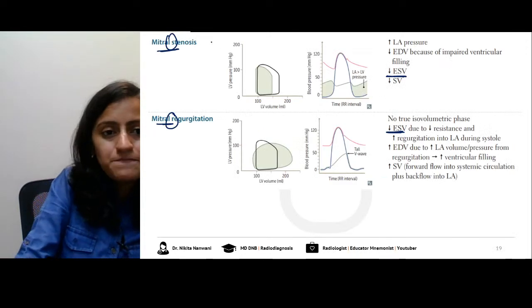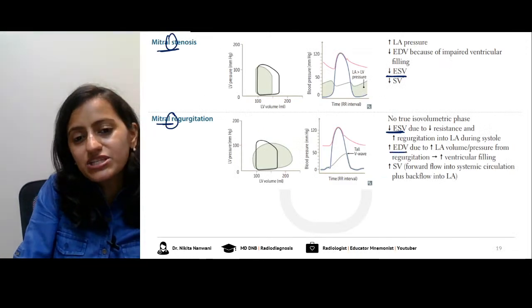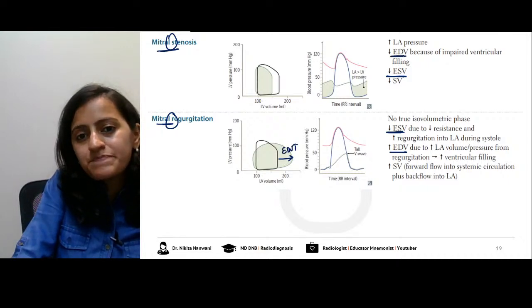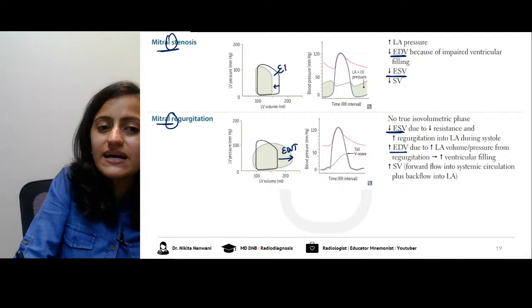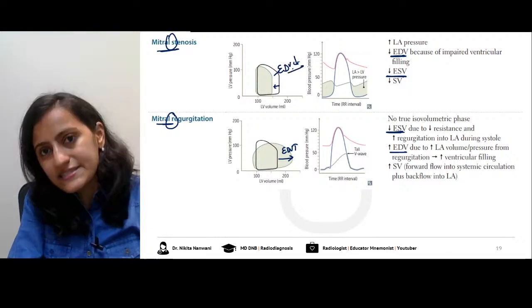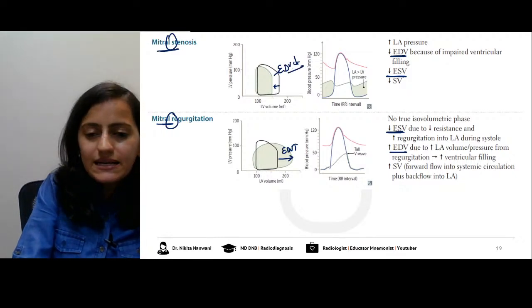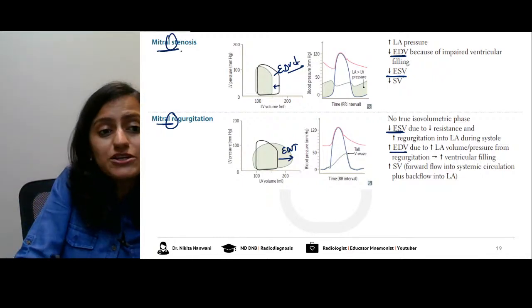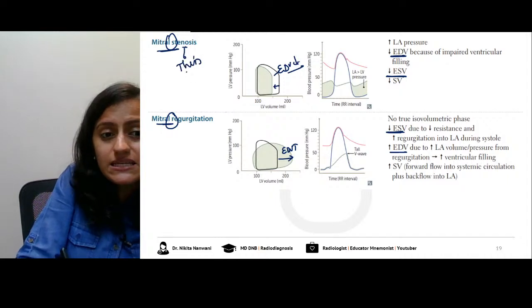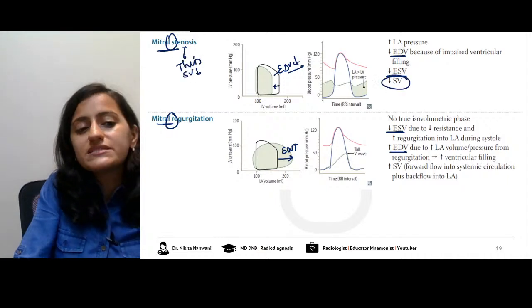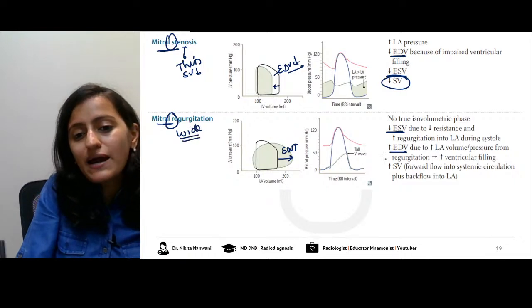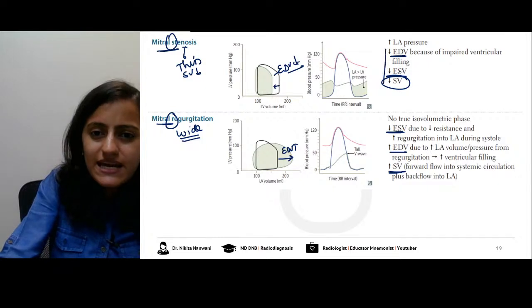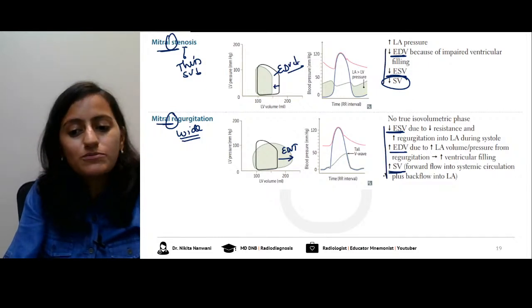So look at this one. Mitral regurgitation, you can see the end diastolic volume, EDV, is increasing. In your mitral stenosis, the end diastolic volume is decreasing. Clear with everyone again? So what is happening in a stenotic lesion? Stenosis is thin, so that means the stroke volume is decreasing. Regurgitant is wide, that means the stroke volume is increasing. So these points, EDV, ESV and stroke volume, are clear.